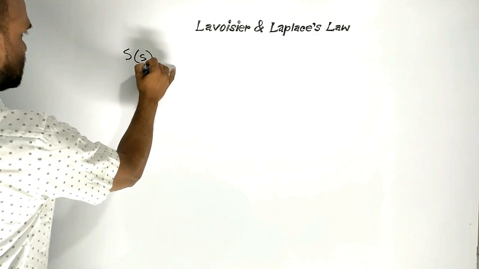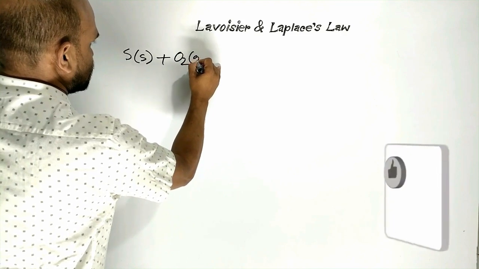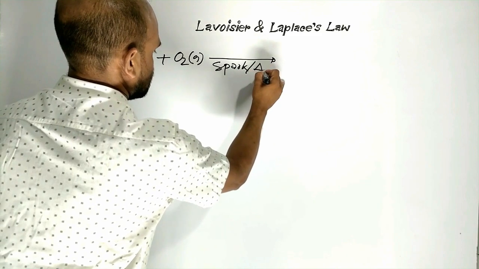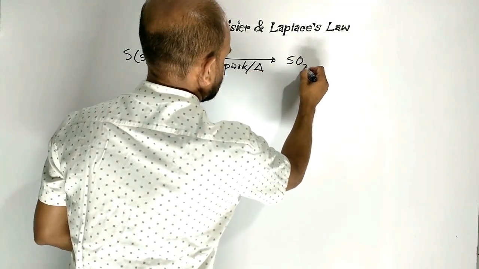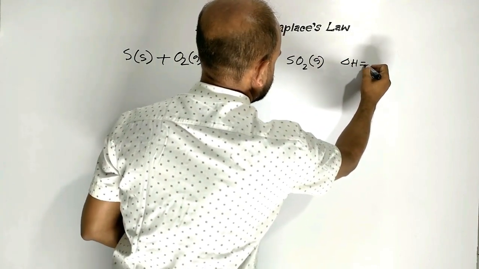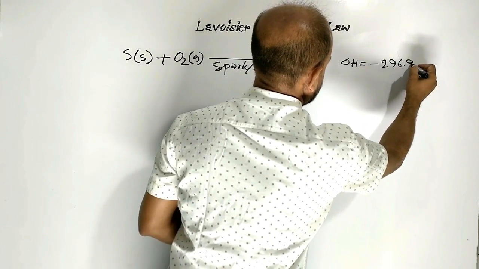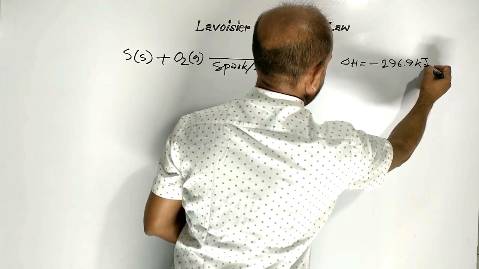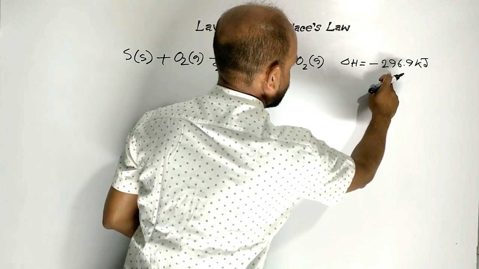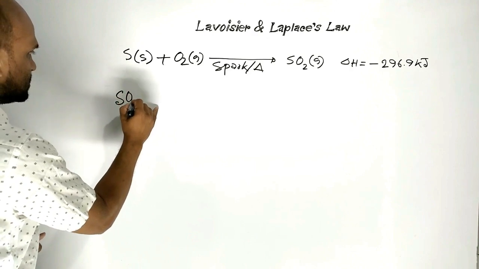Another reaction. Solid sulfur is treated with oxygen gas. Then sulfur dioxide gas is formed. At the time, heat change is minus 296.9 kilojoule. It means this process releases 296.9 kilojoule heat. But when the reaction is reversed,